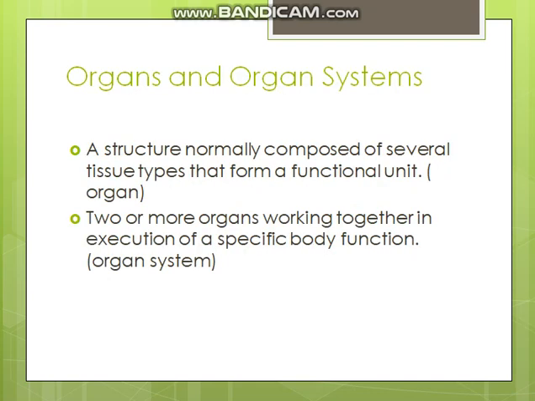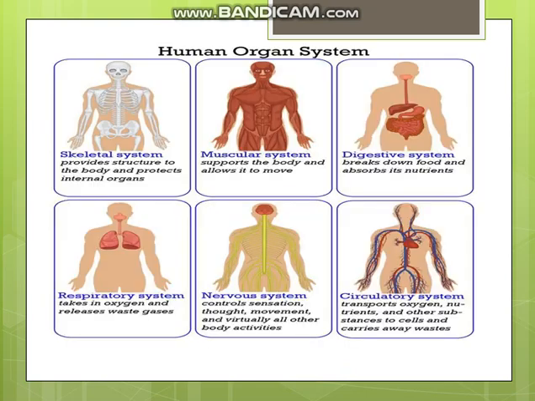How are organs made? Organs are made when a similar type of tissues or different types of tissues combine together and become a functional unit. That's an organ. Two or more organs working together in execution of a specific body function is an organ system. Let's see some examples.